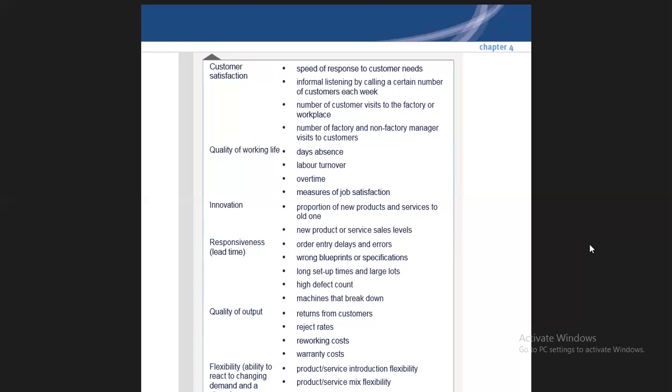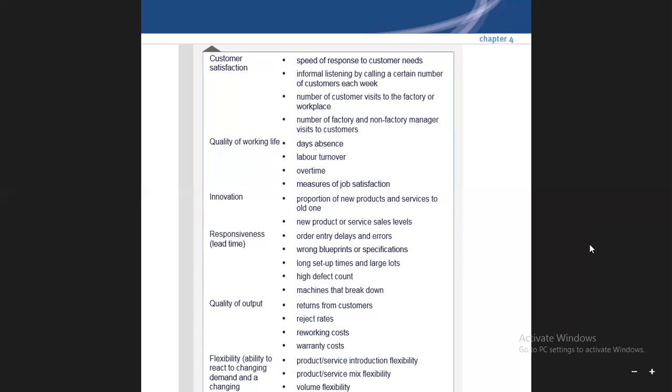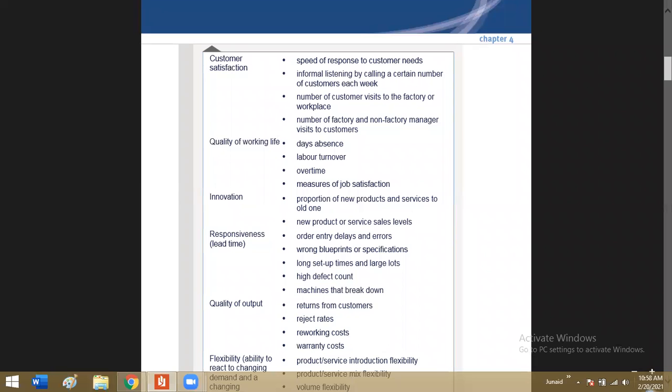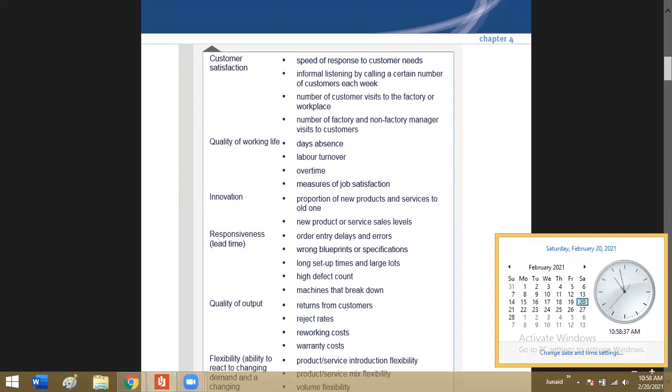If the lead time is less, and you are more responsive, this means that you will sort out these things very frequently. Then quality of output. Yes, output basically means the final product, the final services. What is the quality of that thing? Return from customers. If the returns from the customers are lower, this means the quality is not compromised by the company, because there are no returns from the customer. Reject rates. If the rejection rate is very low, this means the processes are finely designed, and the products are not going to be rejected at any cost, because the quality is not compromised at all.